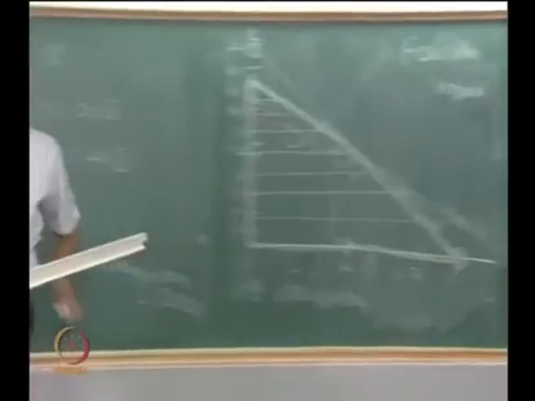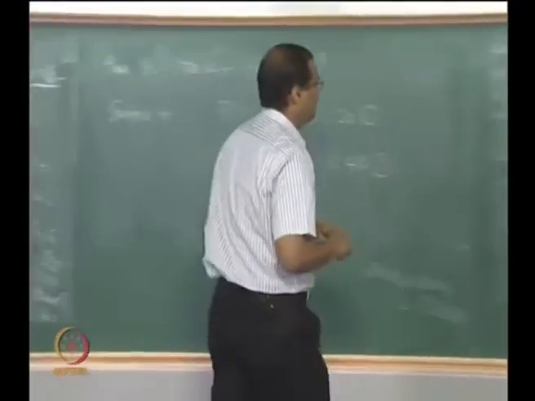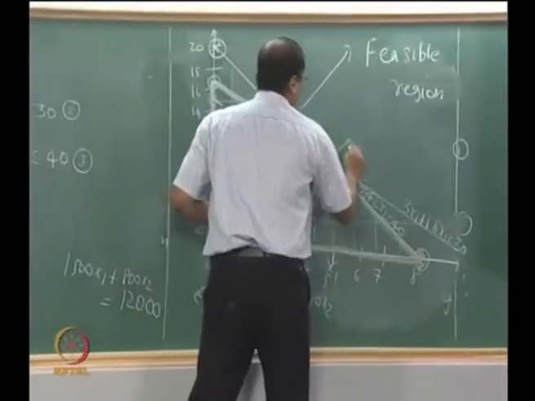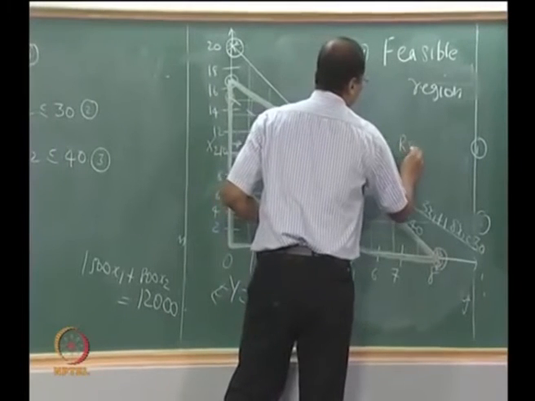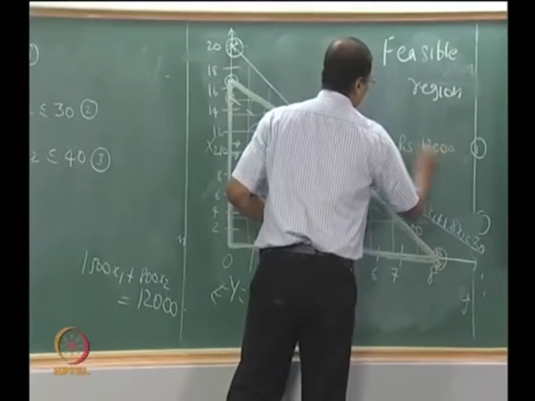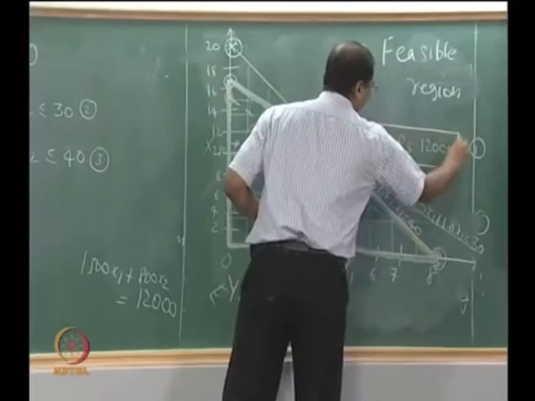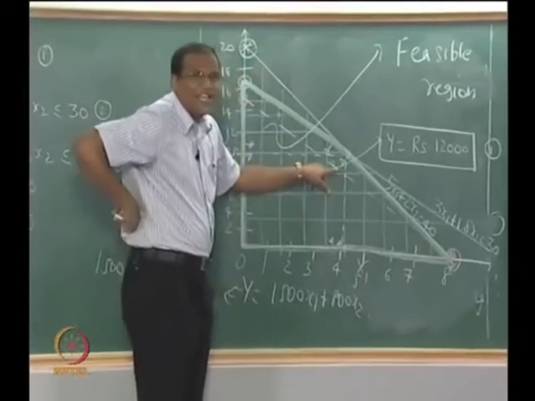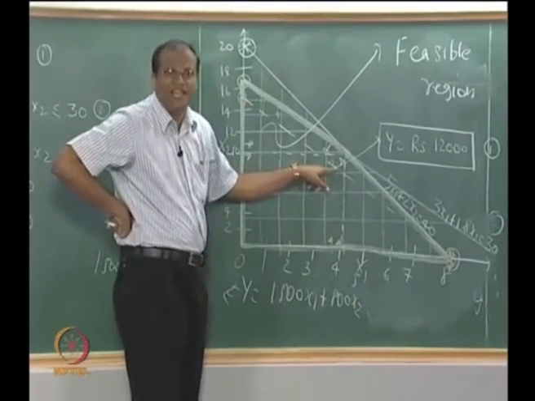Whatever I have indicated with dashed line is basically y equal to rupees 12,000. So this dashed line is the y equal to 12,000 rupees line.